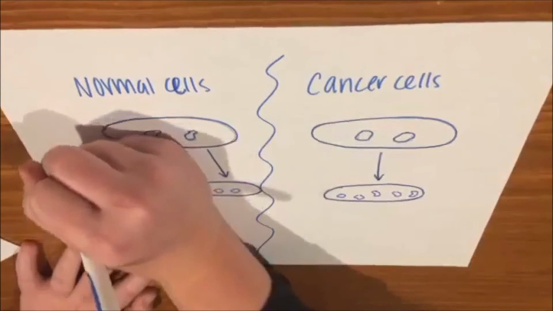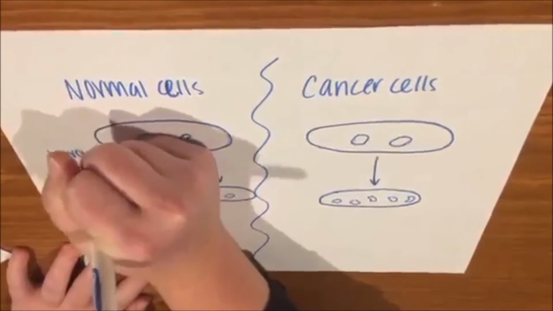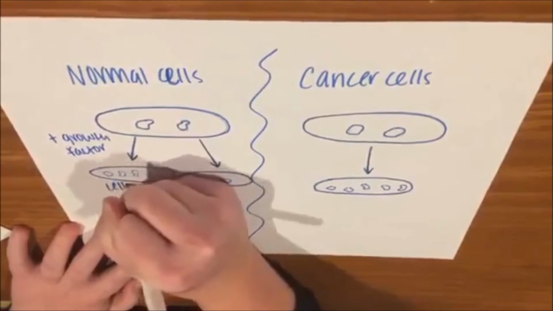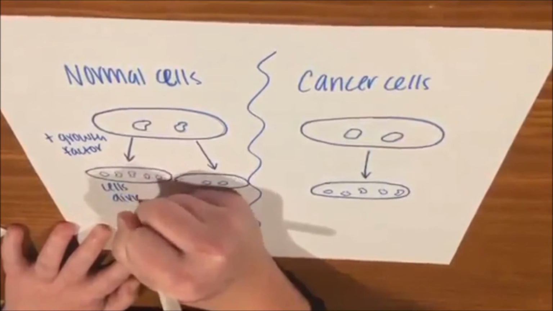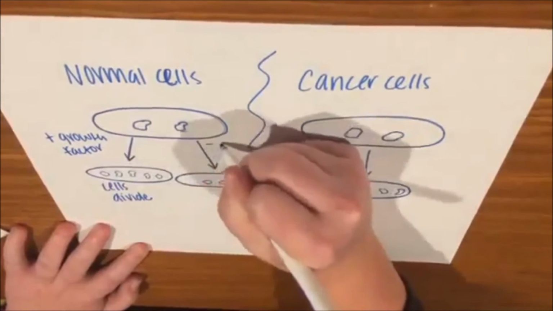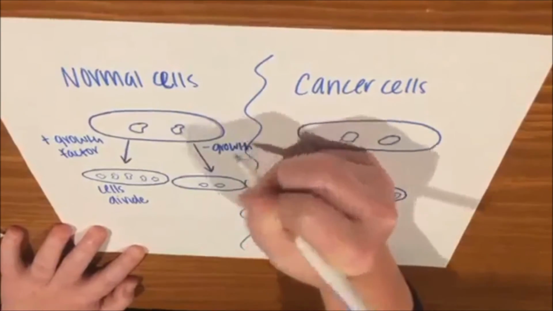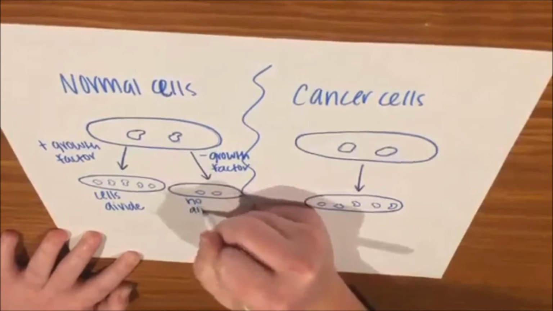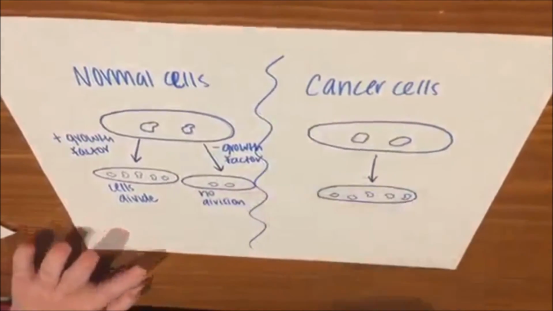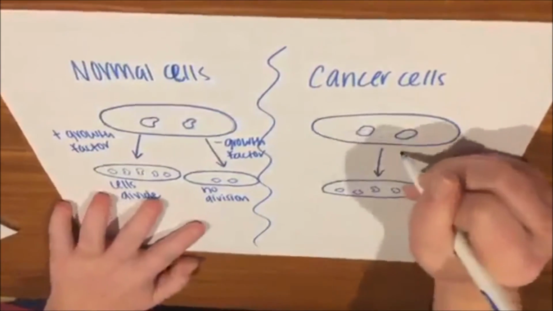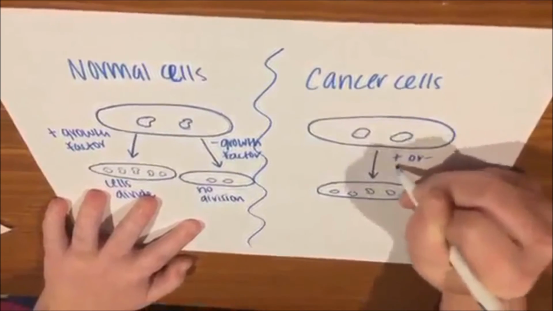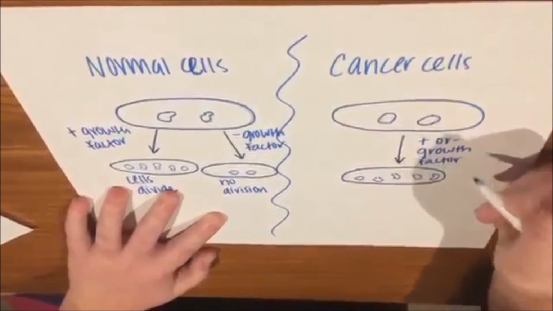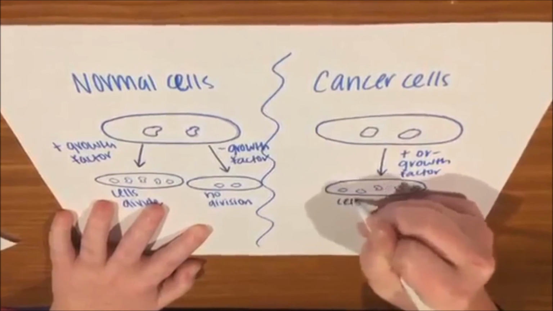When there is a positive growth factor in normal cells, the cells divide. When there is a negative growth factor in normal cells, there is no division. And in cancer cells, whether there is a positive or negative growth factor, the cells divide.